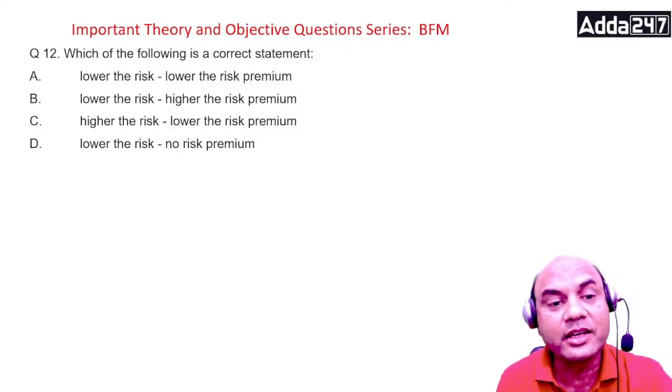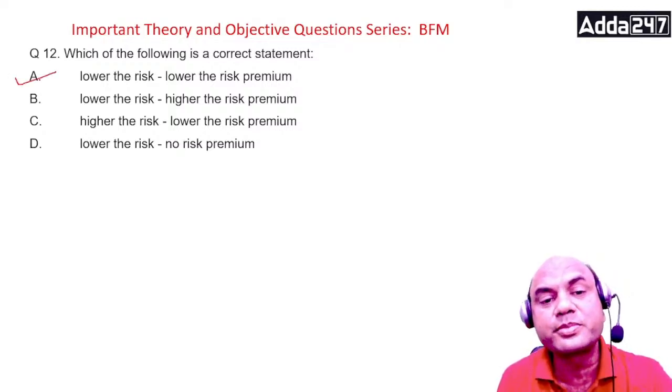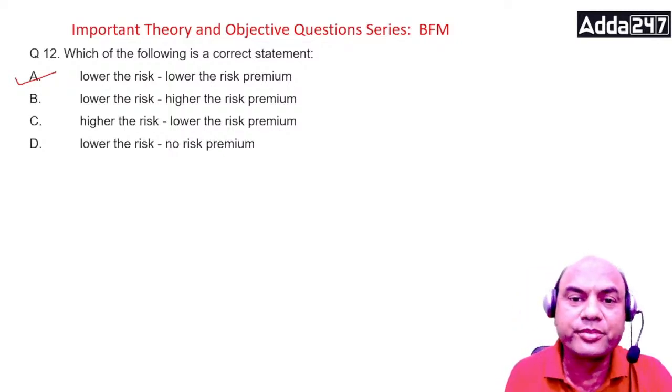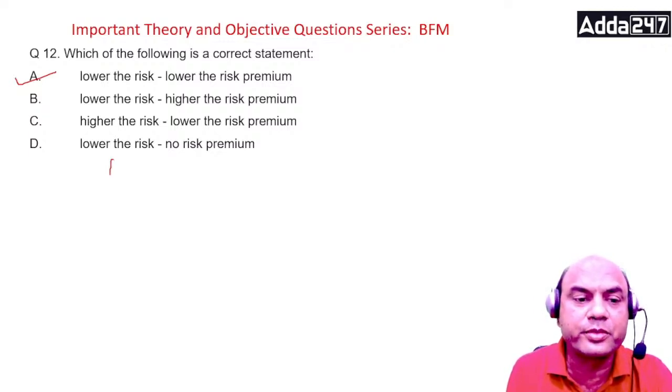So the correct answer is only A: lower the risk, lower is the risk premium. See, your logic is very simple. Low risk, I'll write it over here. Risk, and second is premium. Premium means what? Premium means the charge. What do you mean by this charge? I'll give you a simple case.